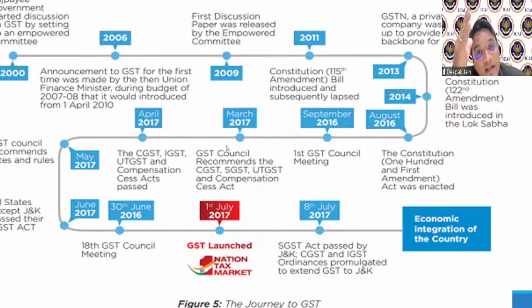It started way back in 2000, when the Vajpayee government started discussion on GST by setting up an empowered committee. A committee was set up in 2000. Then the announcement of GST was made for the first time by the finance minister in the budget of 2006, saying that we will bring something called GST. From 2000, nothing happened until the empowered committee was set up. Then some discussion paper had come in 2009.